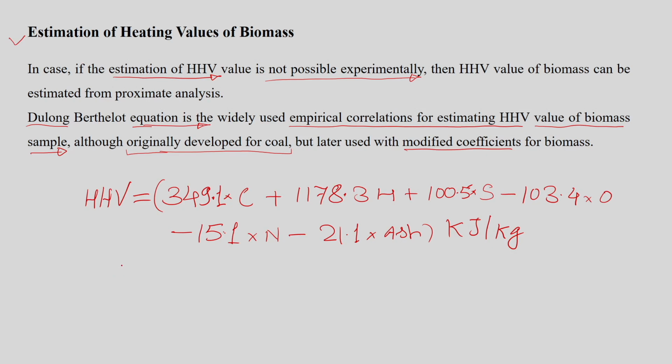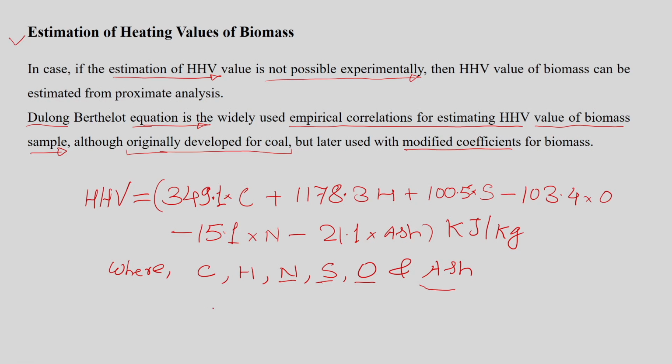So now here C, H, N, S, O and ash are abbreviations: C is the carbon content in the sample, H is the hydrogen content, N is the nitrogen, and then sulfur, oxygen and the ash content in the sample.